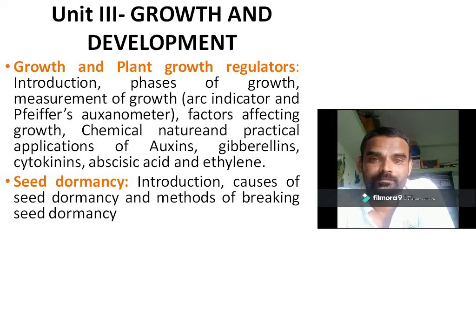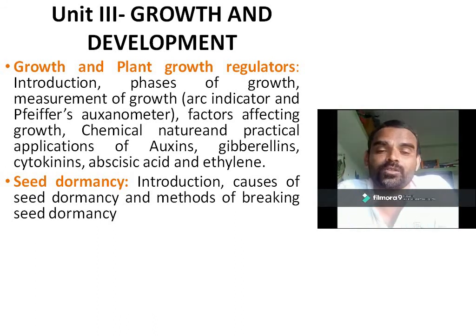But if it becomes dry during the summer, and again gets filled with water in the monsoon or rainy season, then its dormancy may reduce to 5 to 6 years.